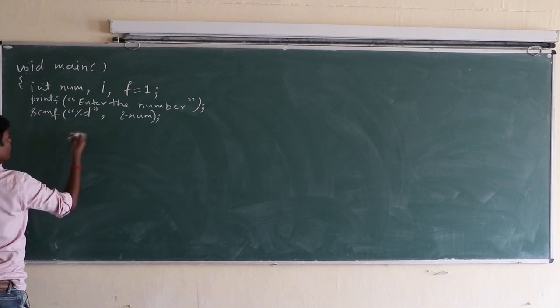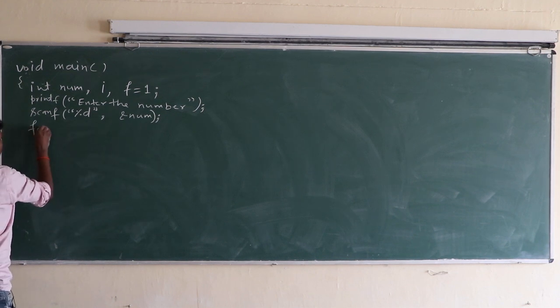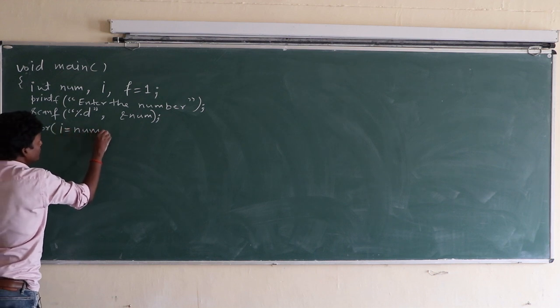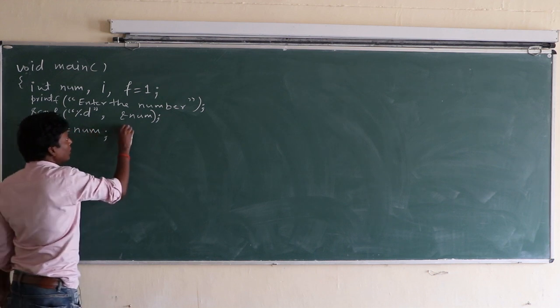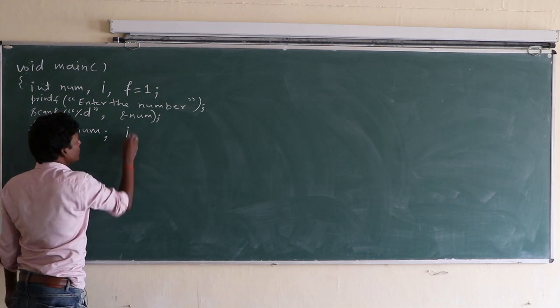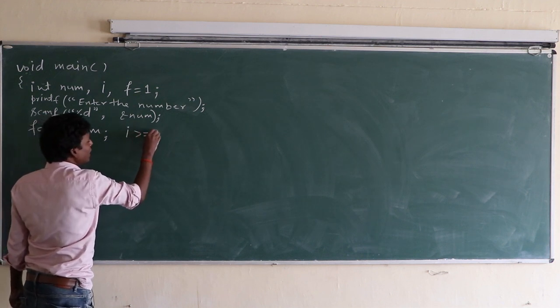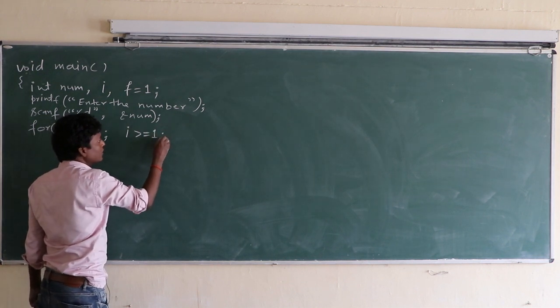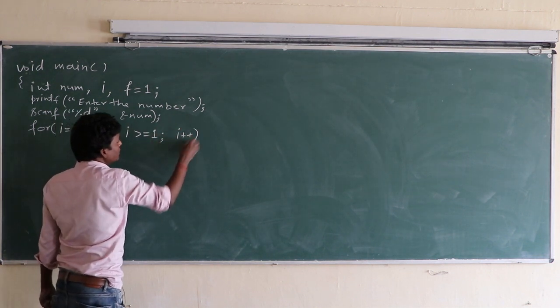Now we have a number to calculate the factorial. So for loop: i equal to num, i greater than or equal to 1, i plus plus.